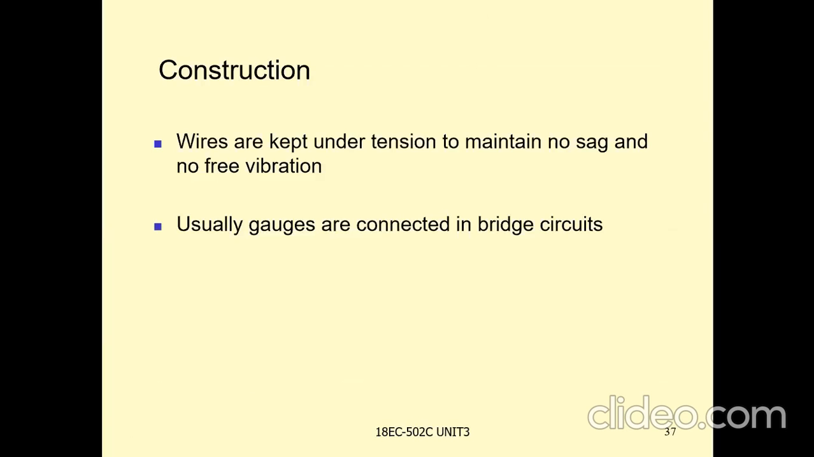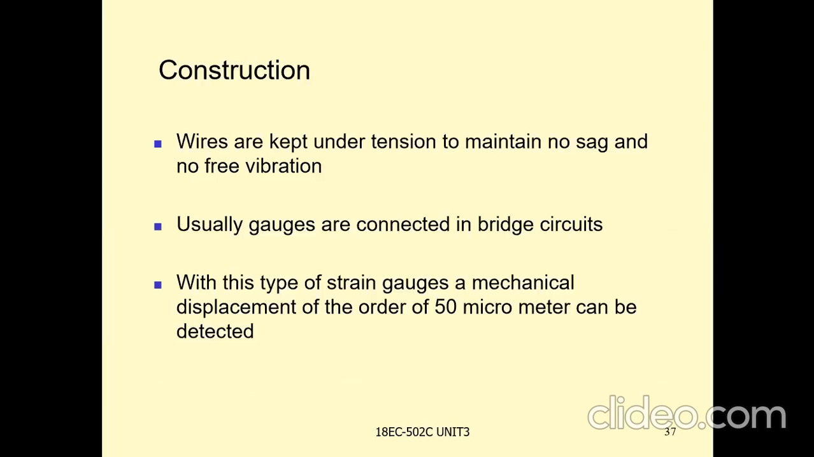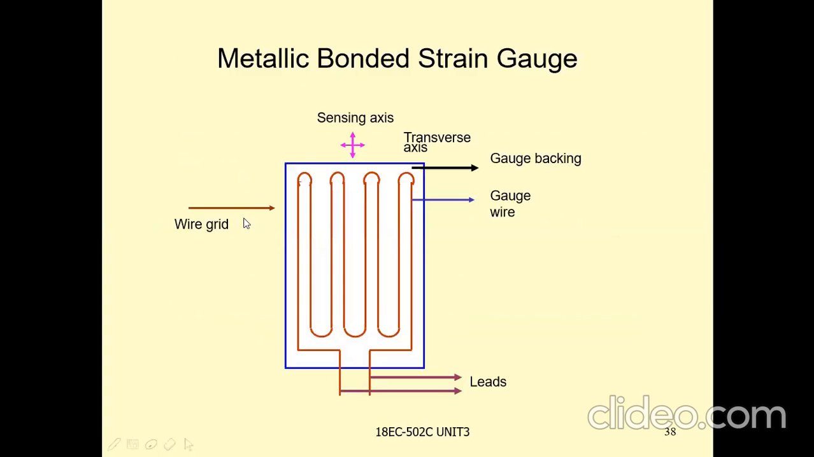Usually these types of gauges are connected in bridge circuits. With this type of strain gauge, a mechanical displacement of the order of 50 micrometer can be detected. This is another type, the metallic bonded wire strain gauge. These are the two leads, this is the wire grid, and this is the transverse axis.